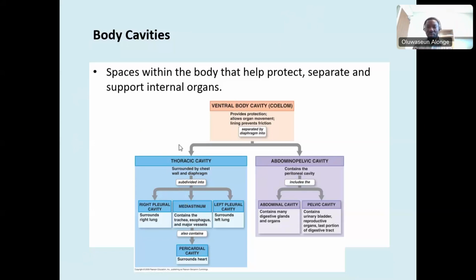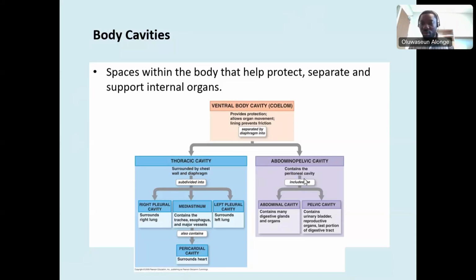All right, so the thoracic cavity is divided into three. We have the right pleural cavity, which hosts the right lung. When you see pleura, it's lungs. Then you have the mediastinum, which hosts the pericardial cavity, which holds the heart. Then you have the left pleural cavity. So there are three cavities inside the thoracic cavity, and you have to understand that.